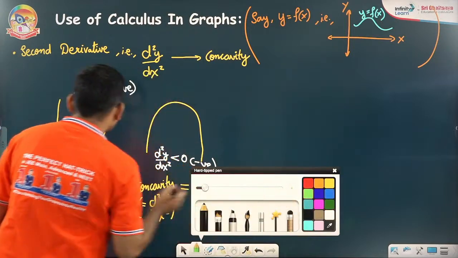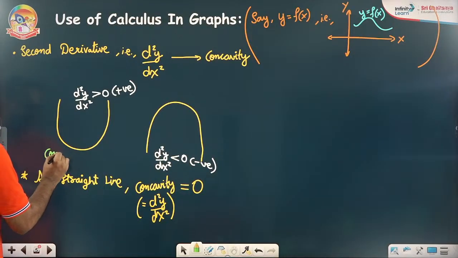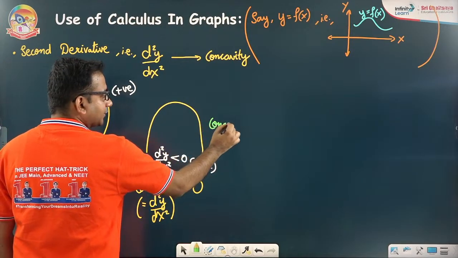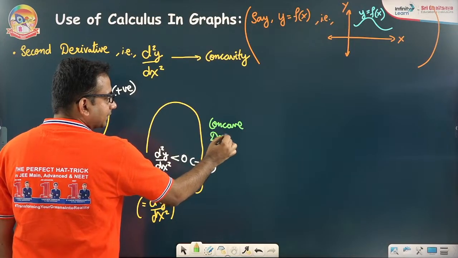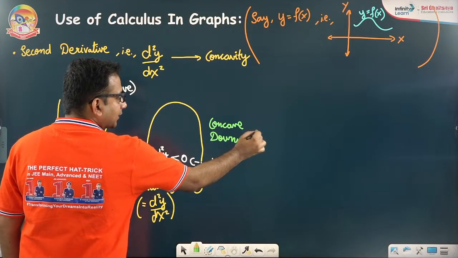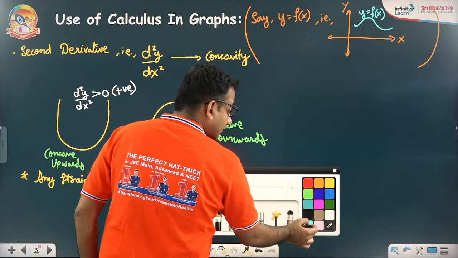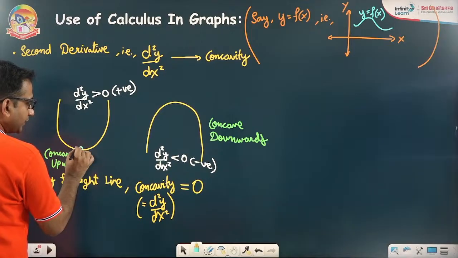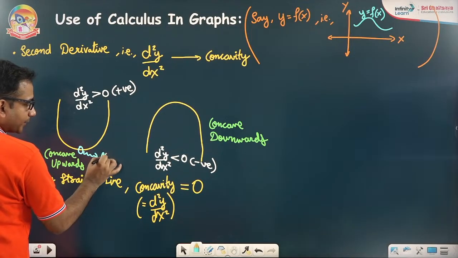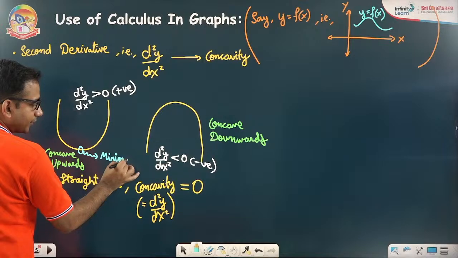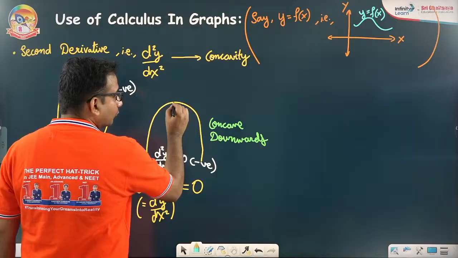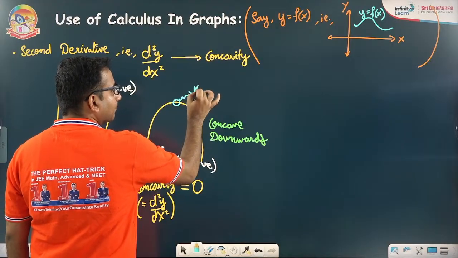The interesting part is that when the double derivative is positive, it is concave upwards and you will get a minima somewhere. And when the double derivative is negative, you are dealing with a concave downward graph and you will get a maxima.